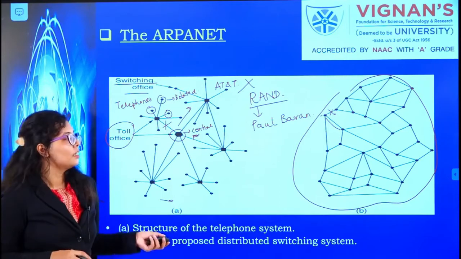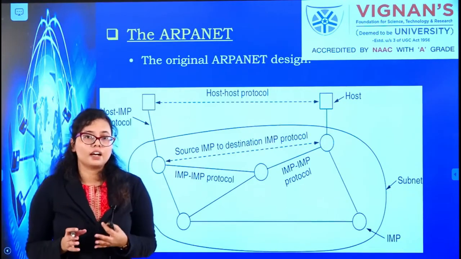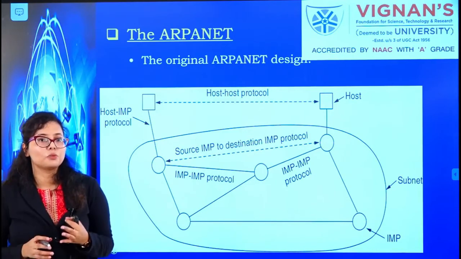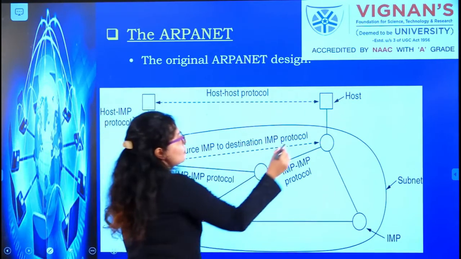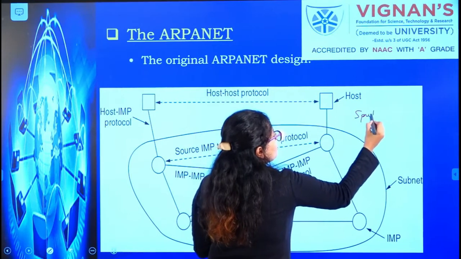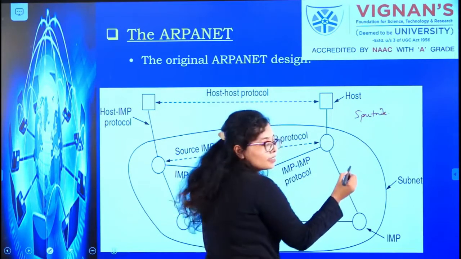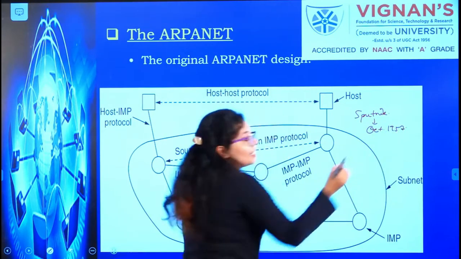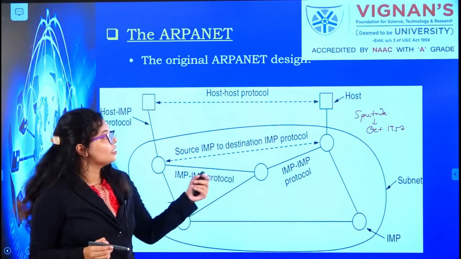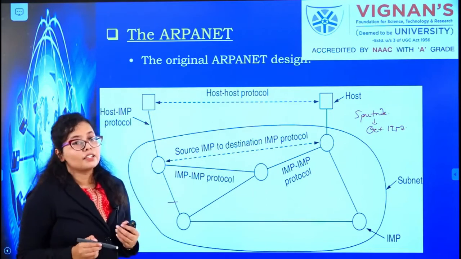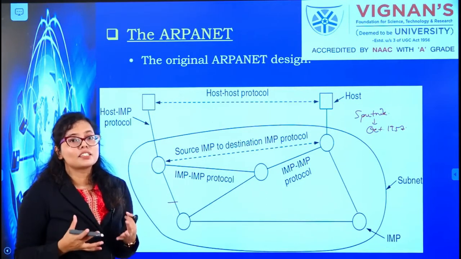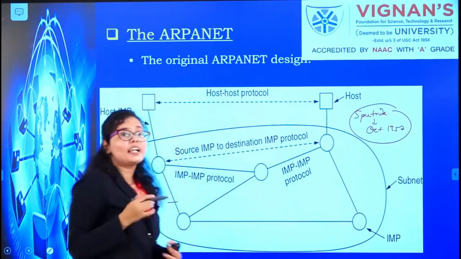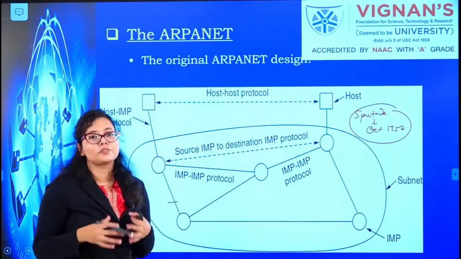It stopped there. But 7 years later, the USSR launched their first satellite called Sputnik. You might have heard of this Sputnik satellite. This was the first satellite, launched in October 1957. At that time, the US got a chill. The USA could not tolerate this, so they began working on network communication even harder.